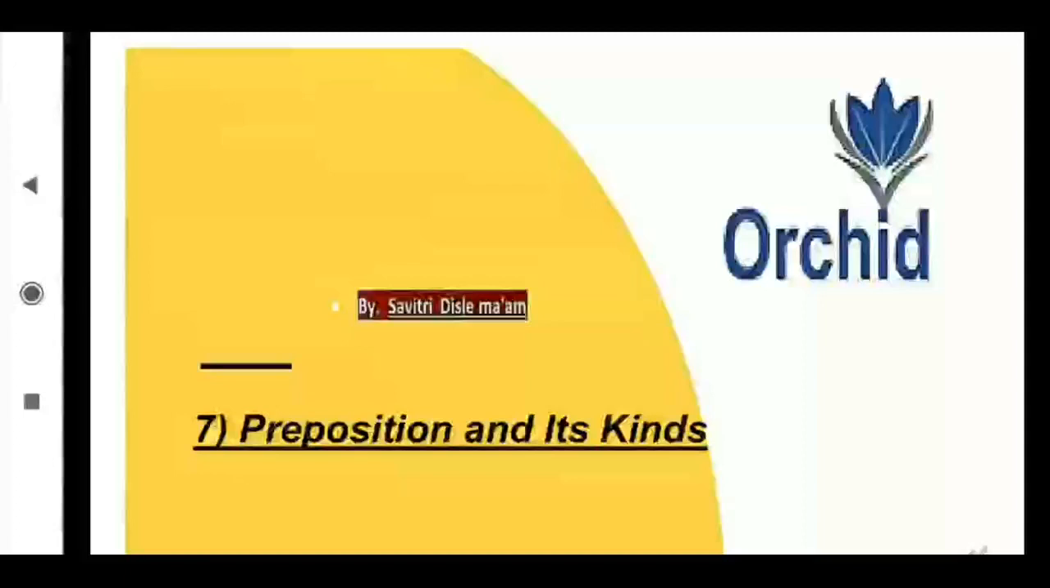Students, till now we have completed the 6 lessons from your grammar chapters. Now we are going to start the 7th, that is the preposition and its kinds. What is a preposition and what are the kinds? Now I am going to explain it in this video. See it carefully. Firstly, revise what a preposition is.